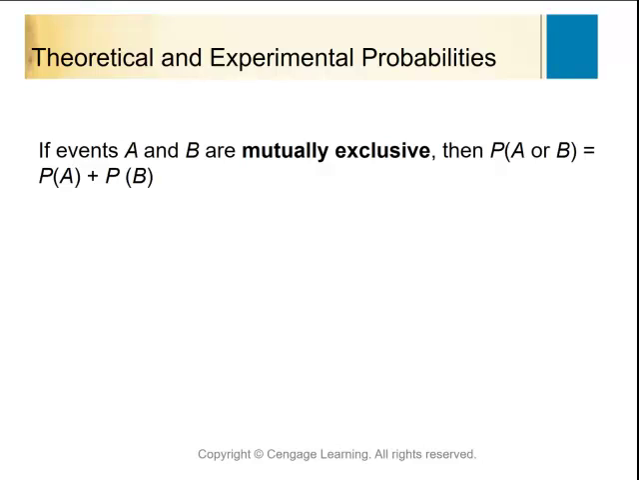If events A and B are mutually exclusive, then the probability of A happening or B happening is just the sum of those probabilities. We did that when we looked at that spinner when we said the probability of a 1 or a 3. We looked at those and we added those up.